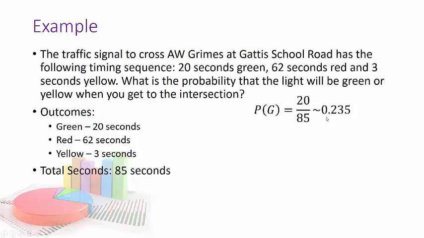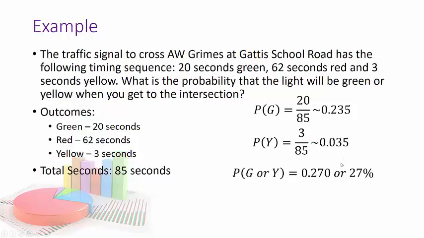Probability of green is 0.235. Probability of yellow is about 0.035. When I add it, I get 0.270 or 27%.